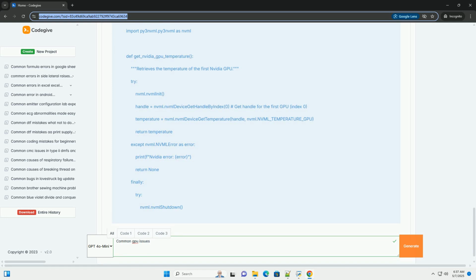4. Code examples, limitations and caveats. As you've seen in the examples, directly interacting with GPU hardware and low-level functions from Python is limited without using vendor-specific libraries or APIs.